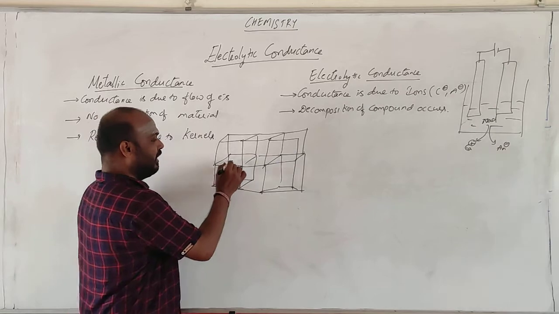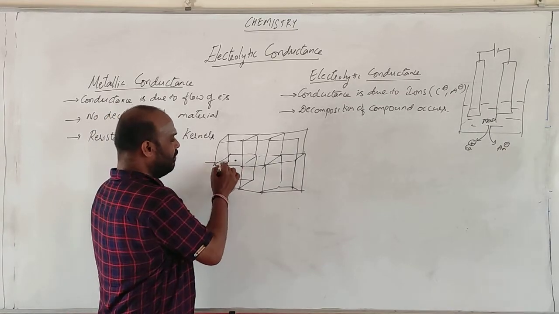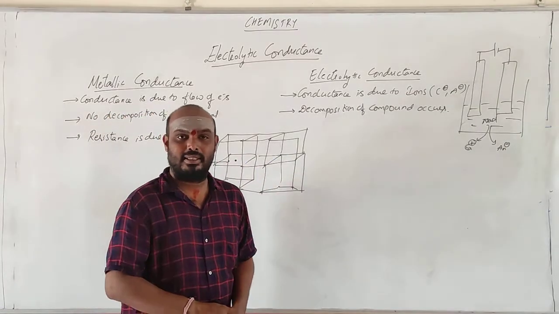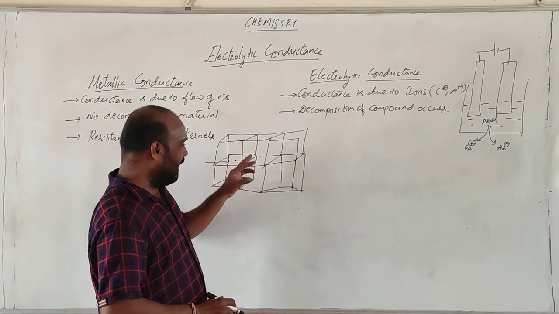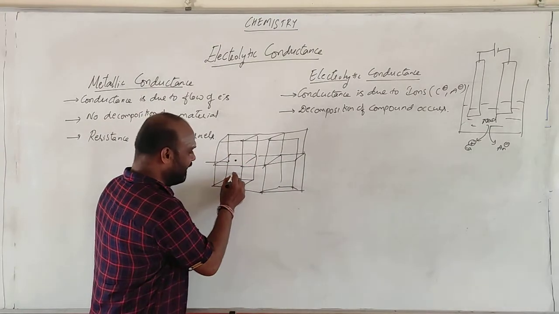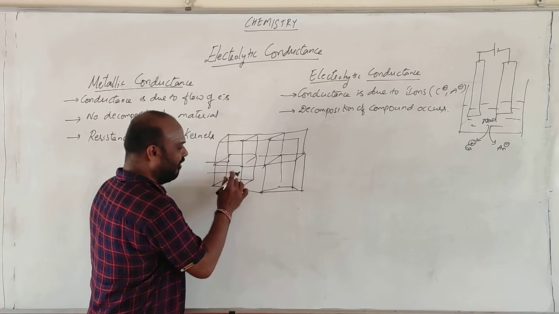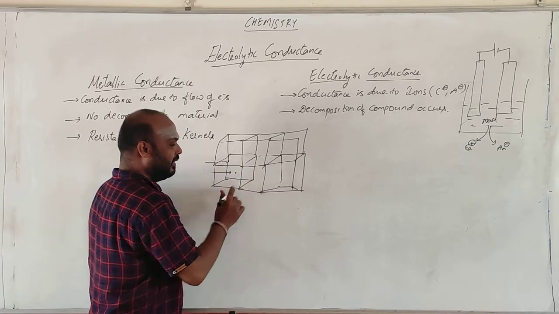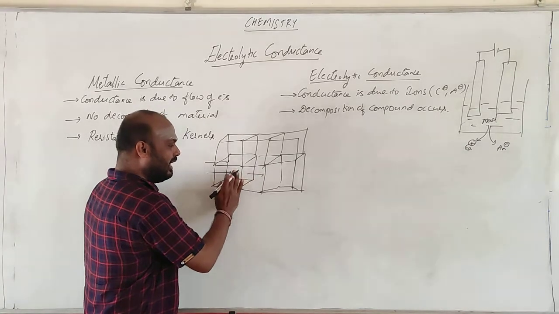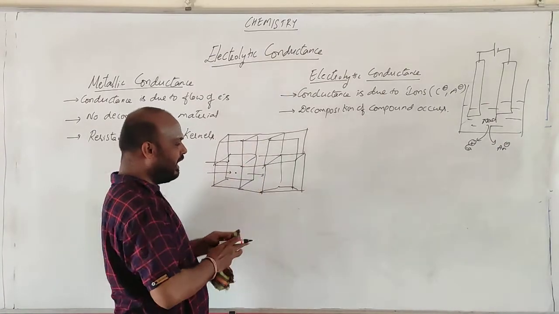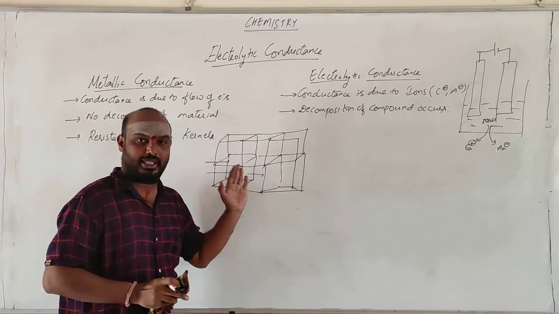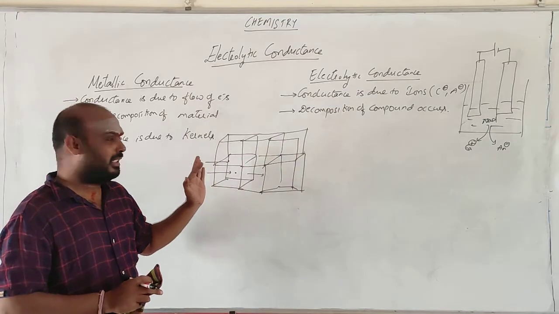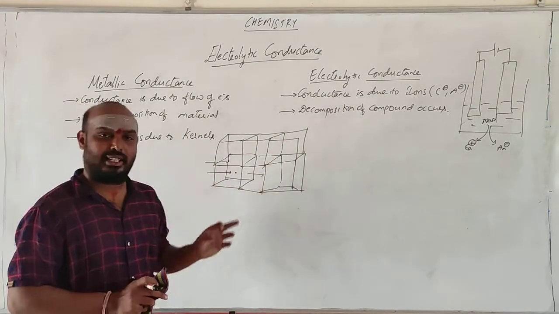Suppose an electron is there and it is moving. The next shell is present at the center of the cube. If it wants to move from here to here, it comes to an obstruction. That is called resistance. First remember, resistance is due to the kernels.